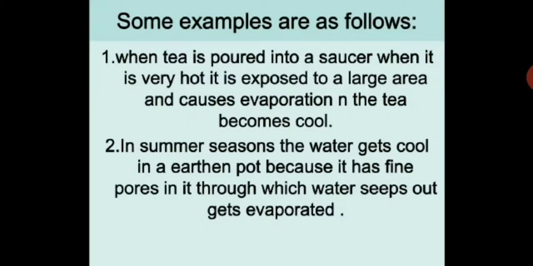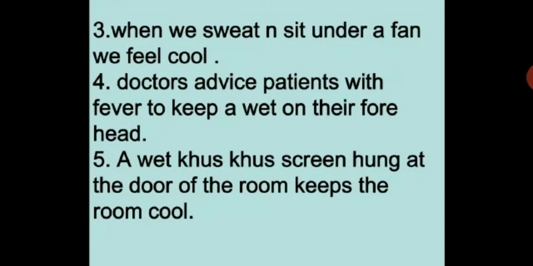Some examples: when tea is poured into a saucer, it is very hot and it is exposed to a large area, which causes evaporation in the tea. The tea becomes cold. Second example, in summer season, the water gets cool in an earthen pot because it has fine pores through which water seeps out and gets evaporated. So an earthen pot is a better option to keep water cool in summers. When we sweat and sit under the fan, we feel cool. Doctors advise patients with fever to keep a wet cloth on their forehead. A wet khaskhas screen hung at the door of the room keeps the room cool.